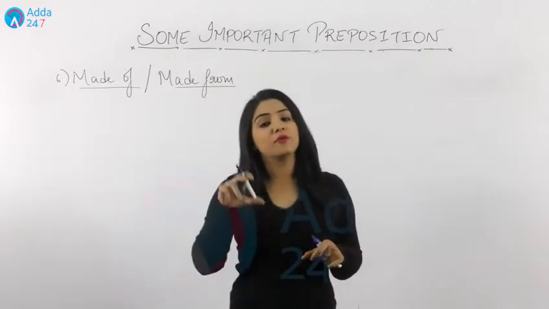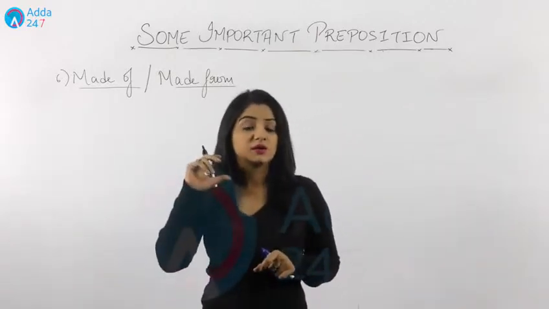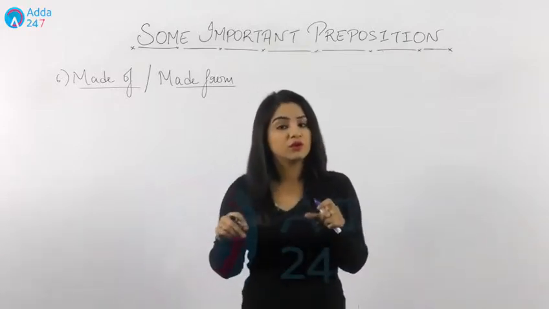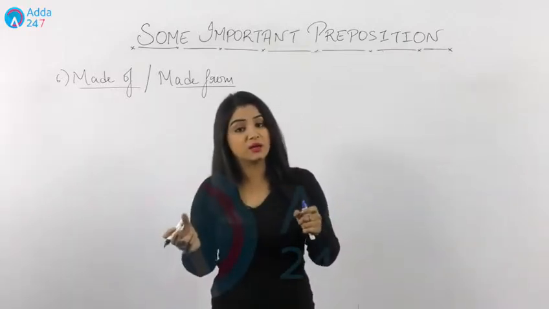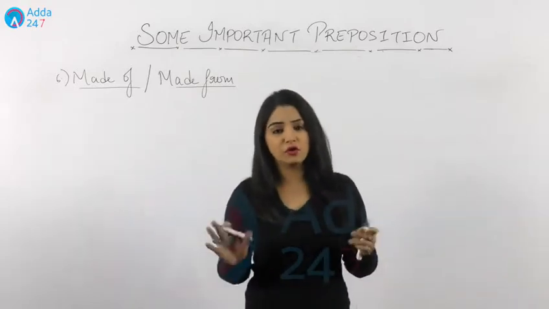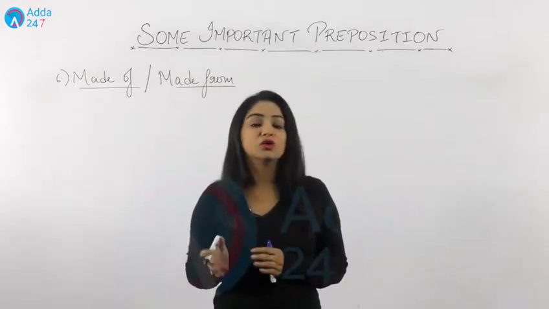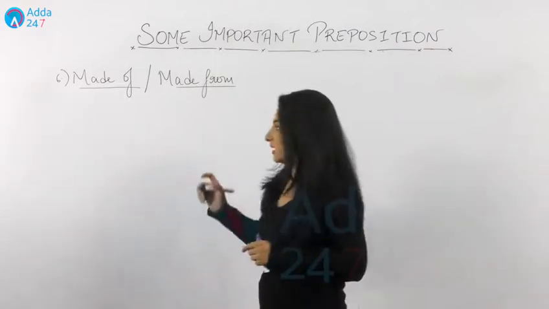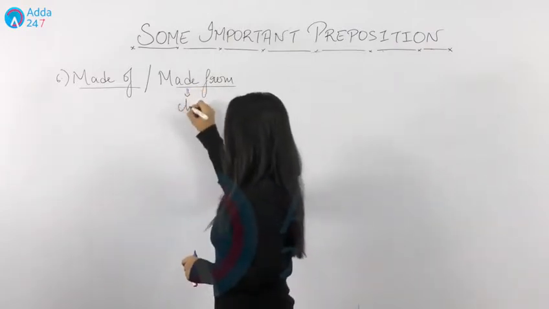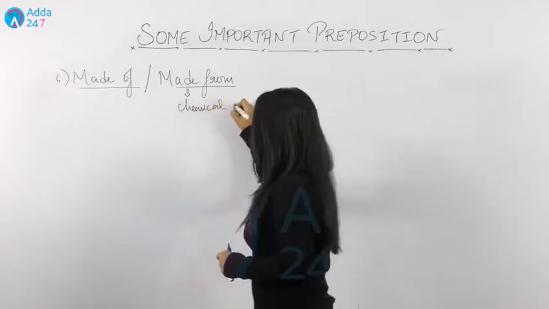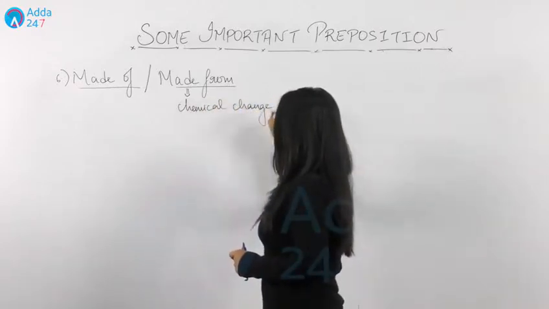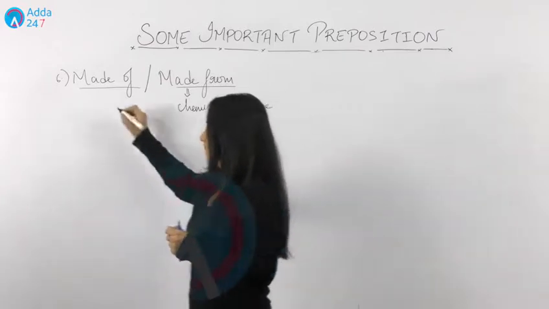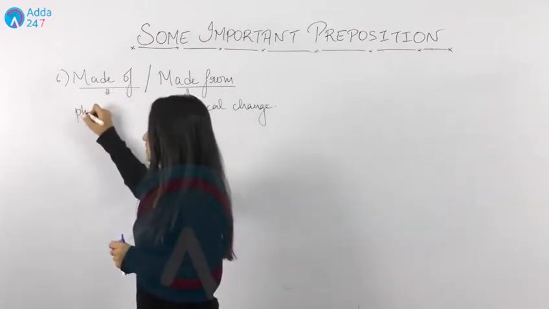Now, if a cup of tea is served to you, can you remove tea leaves, milk, water, sugar from it? Can you remove? No, you cannot separate it. That means when you cannot separate it, there is a chemical change in it which you cannot separate, then you use made from. But when you have only physical change,